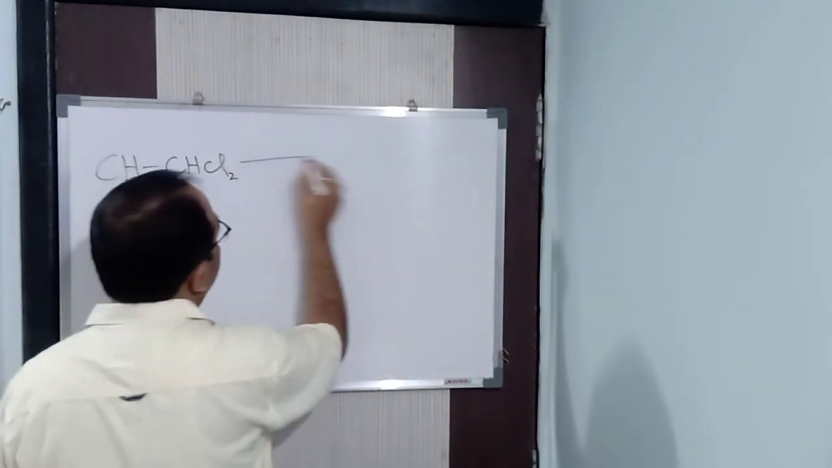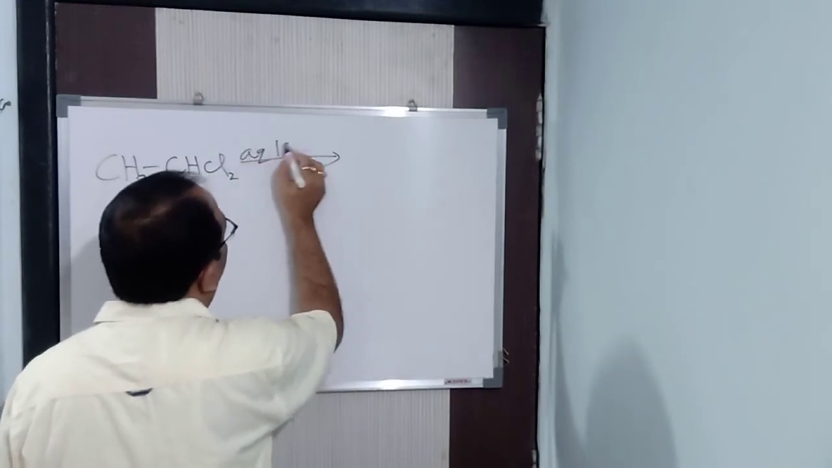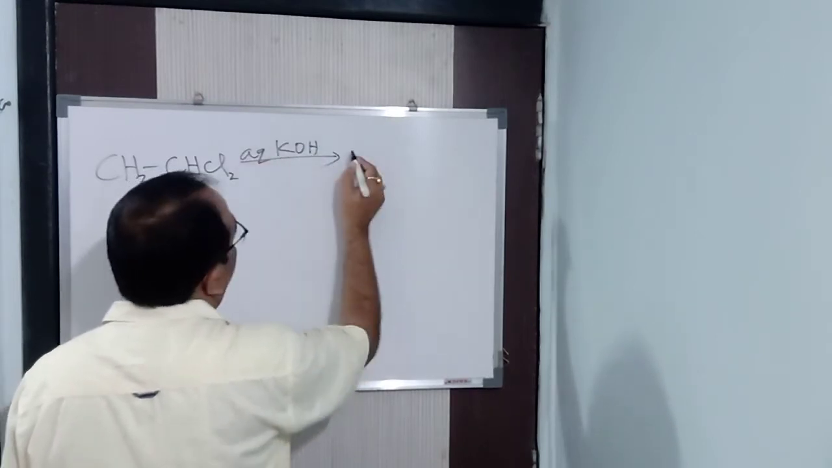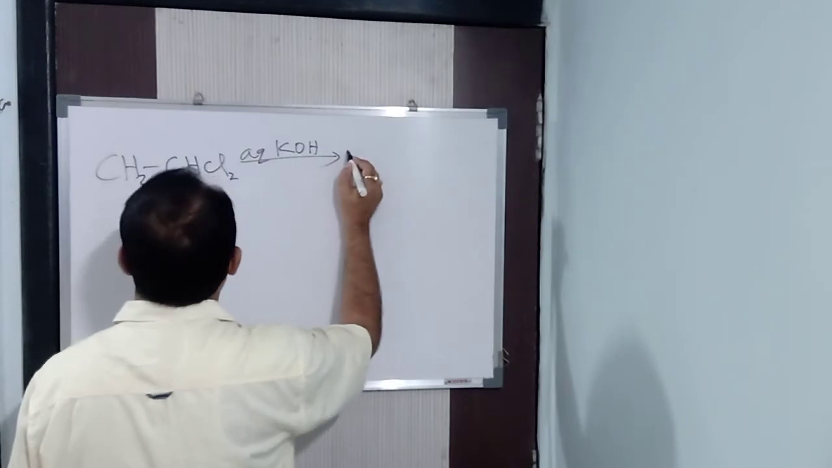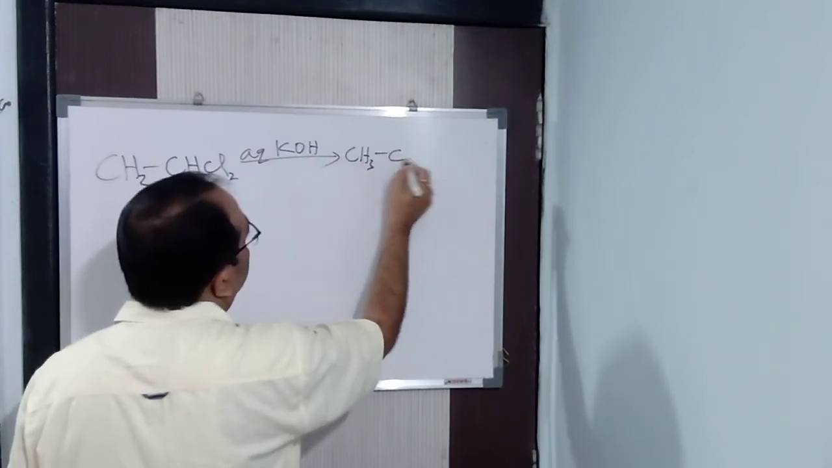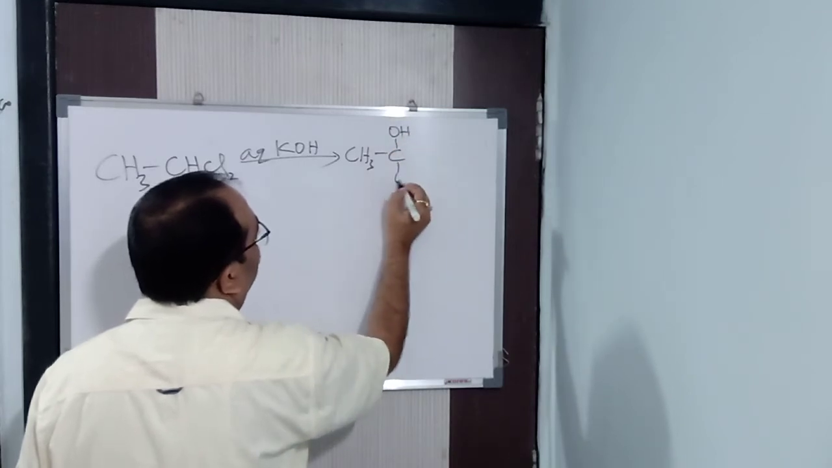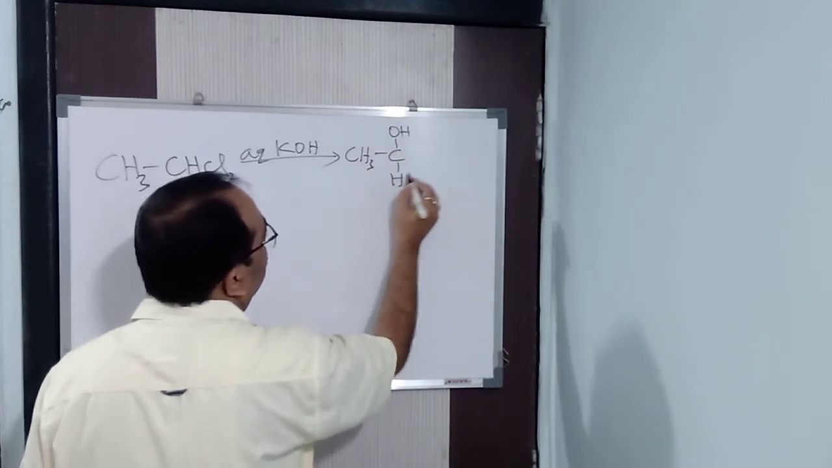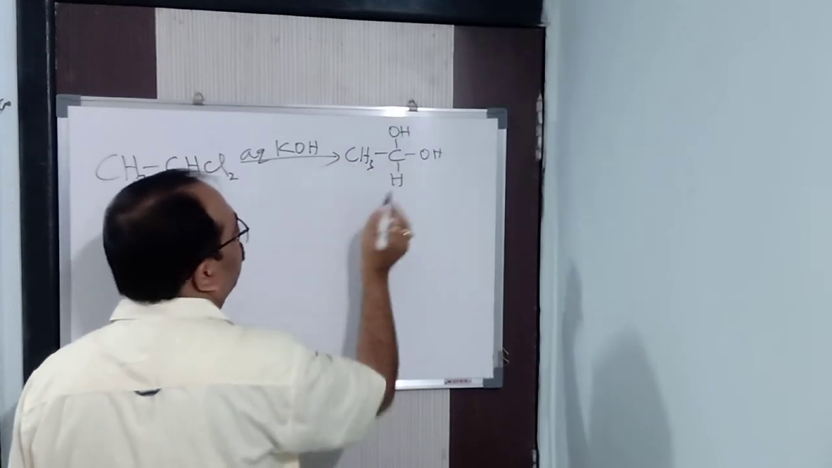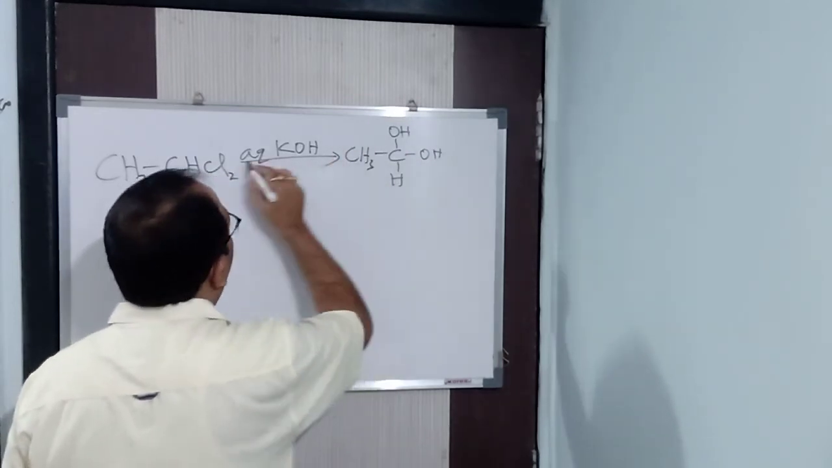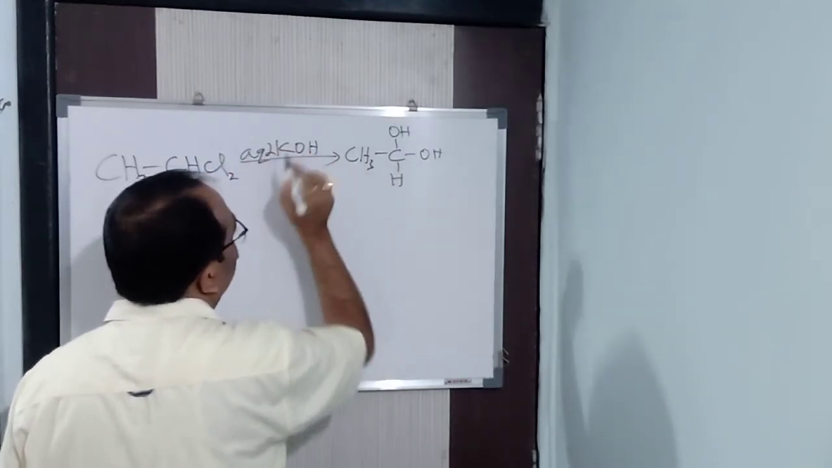Now, in presence of an alkali, let us take aqueous KOH. So what will happen? These two halogens will be replaced by OH groups. CH3, CH, here one OH. Let me put here H so that it will be easy for you to understand. So the two halogens are replaced by two OH, so 2 KOH.